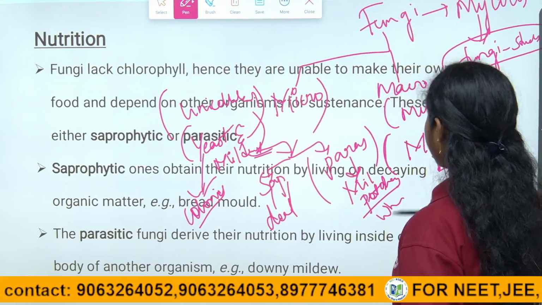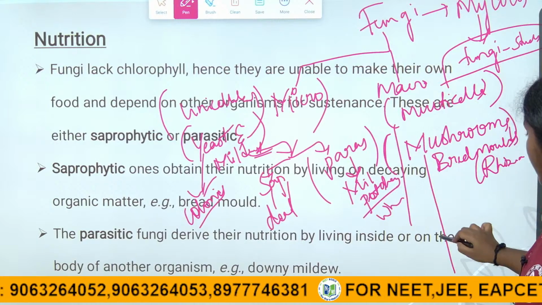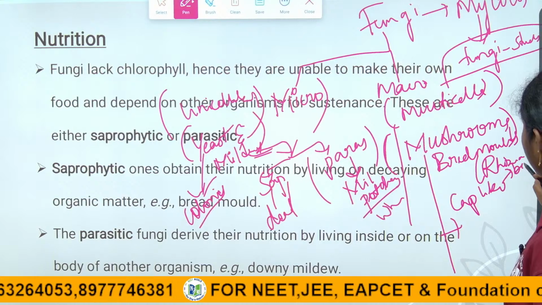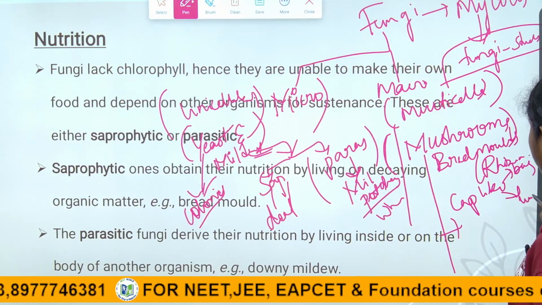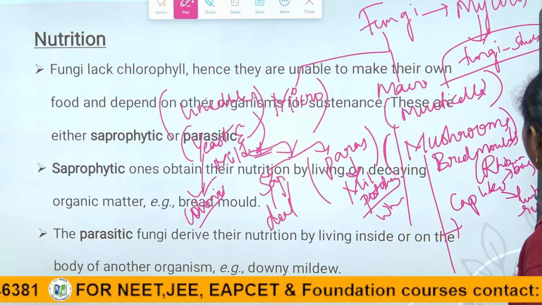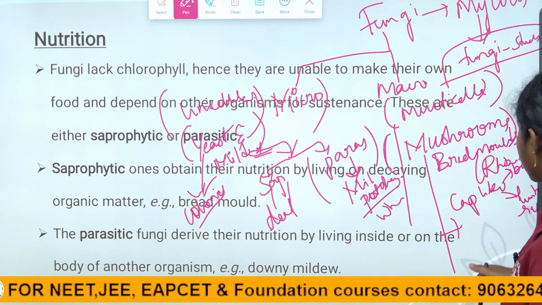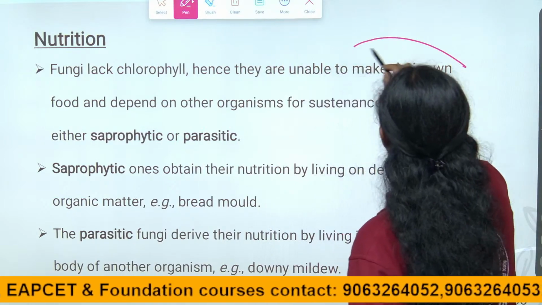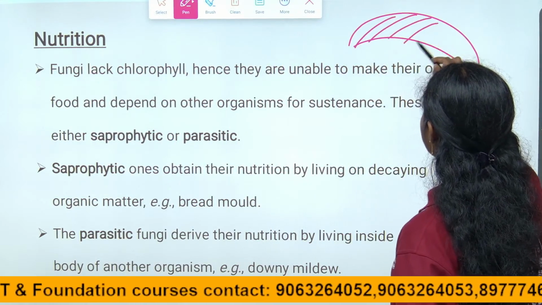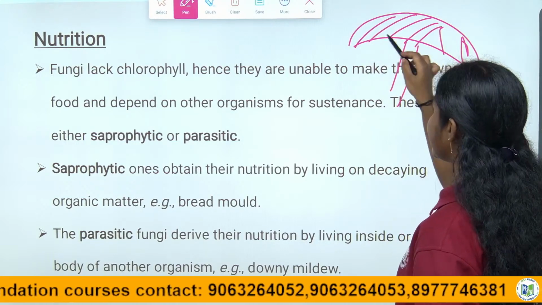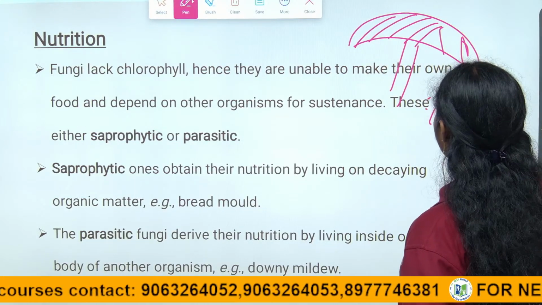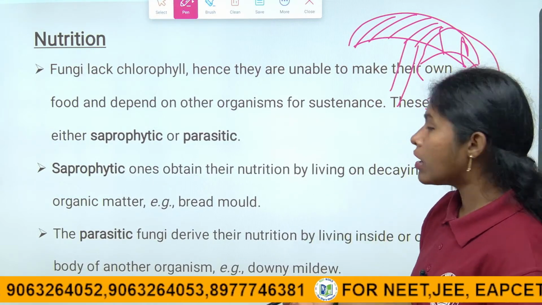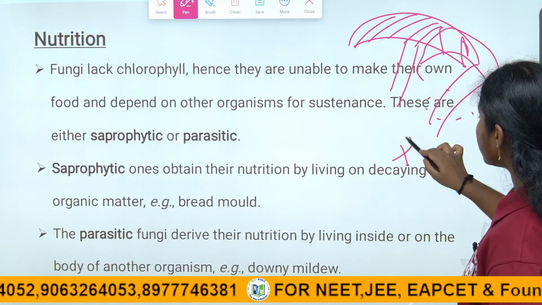wheat and grape. Coming to the mushrooms, having cap-like structures, they may look like a bag-like structure or umbrella-like structure. That umbrella has slit-like structures, and they contain the spores. When they disperse under suitable conditions, they grow and germinate to give another multicellular fungus, the mushroom. Right, children?